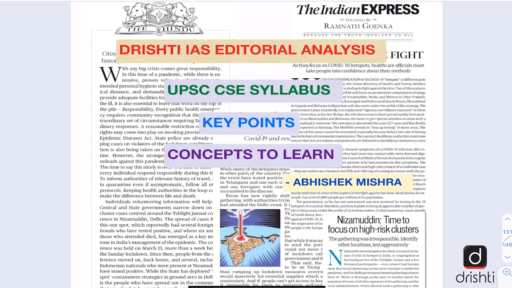In this editorial analysis, we do three things. First of all, we link the editorial to the UPSC syllabus. Secondly, we try to understand the key points mentioned in the editorial. And thirdly, if any key concepts have come in the editorial and are important from exam point of view, we also discuss that. So let us begin today's editorial analysis.